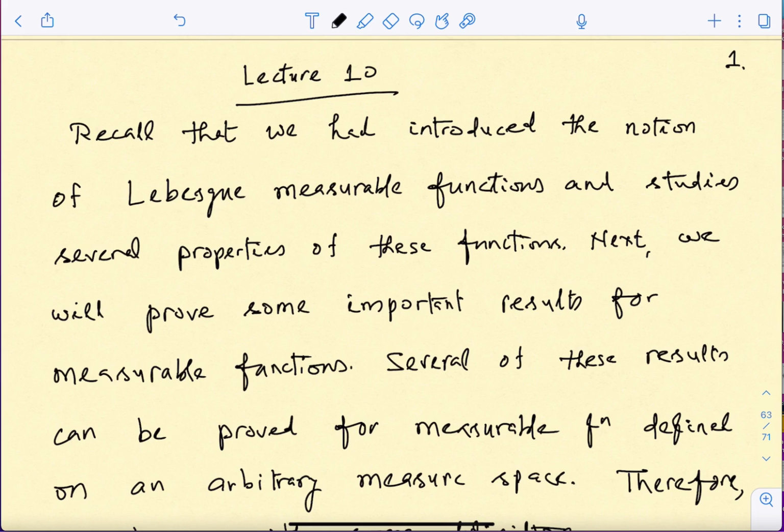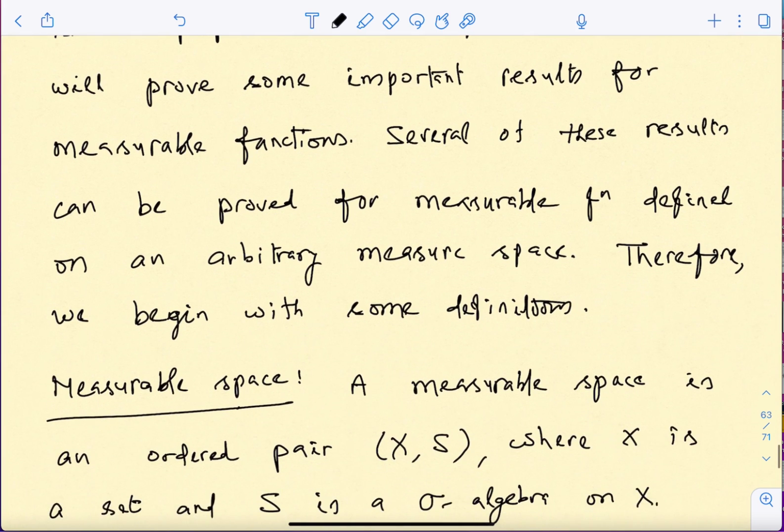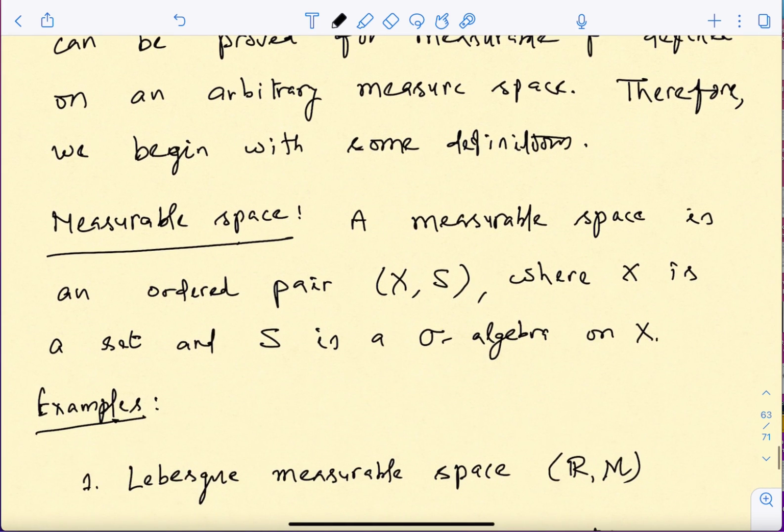All right, so the first part is just going to be sort of a repetition. So what you do is you consider a set X, non-empty set X, and take a sigma algebra on this. So this S denotes the sigma algebra, and then we say that this ordered pair is a measurable space. Okay, so imagine like X was the real line and this S was your sigma algebra of all measurable sets that we had defined.